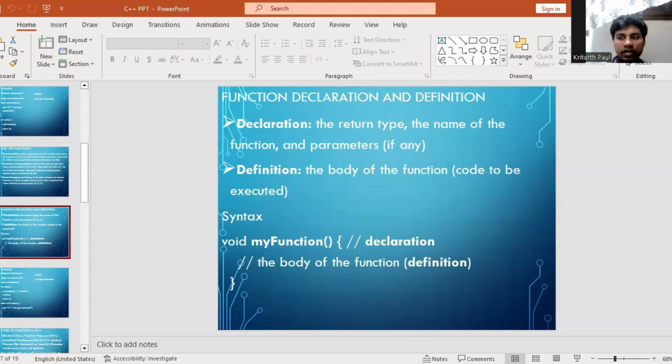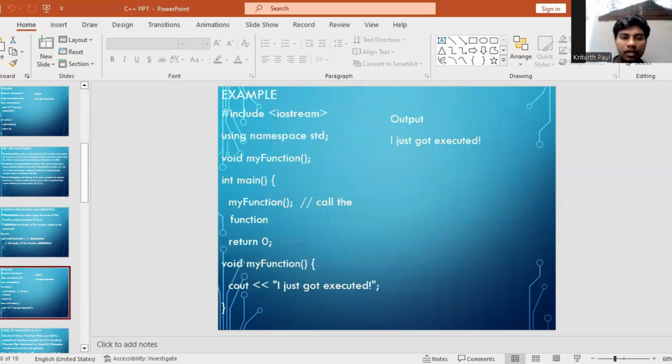Function declaration and definition. Declaration: the return type, the name of the function and parameters. Definition: the body of the function, the code to execute. Example: include iostream, using namespace std, void myFunction, int main, myFunction, call the function, return 0, void myFunction, I just got executed.